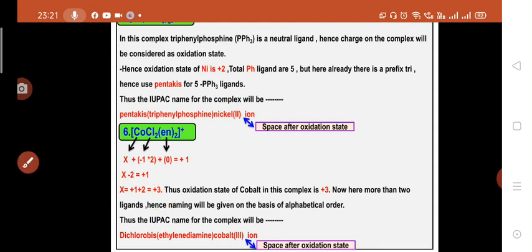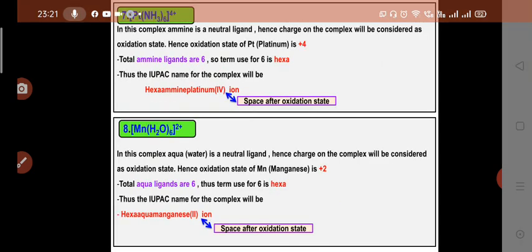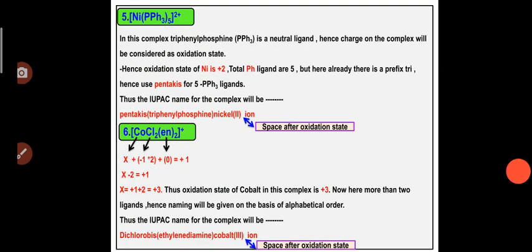So we have to give the naming for this complex, but we can see that there is more than one ligand present in the complex. According to the rule, we have to name the ligands in alphabetical order. So in ABCD sequence, the ligand which has the first alphabet will be named first in the IUPAC nomenclature.